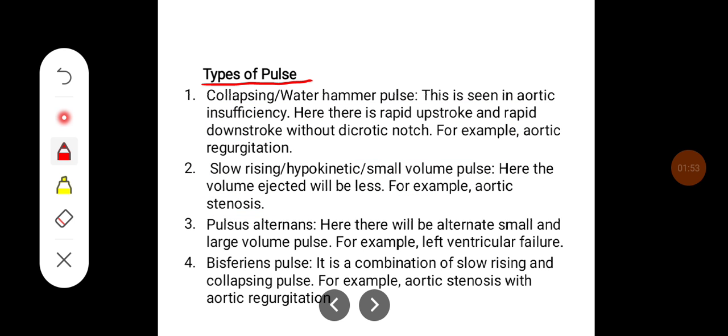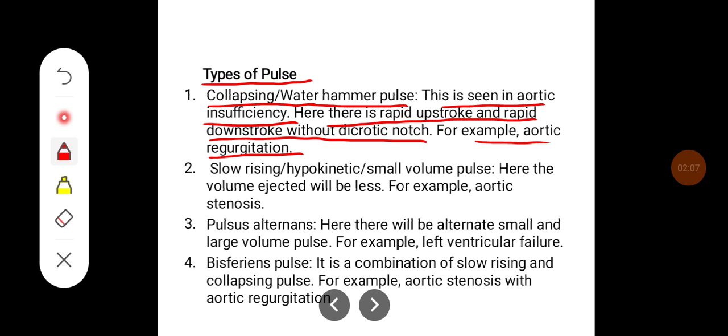Types of pulses. They can be collapsing or water hammer pulse. This is seen in aortic insufficiency. Here, there is a rapid upstroke and rapid downstroke without a dicrotic notch, for example in aortic regurgitation. Slow rising, hypokinetic or small volume pulse: here, the volume ejected will be less, for example in aortic stenosis.